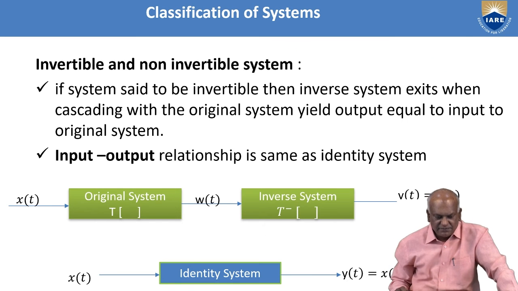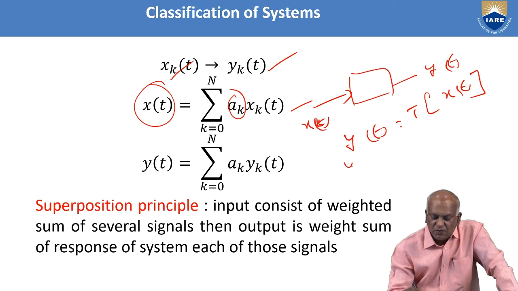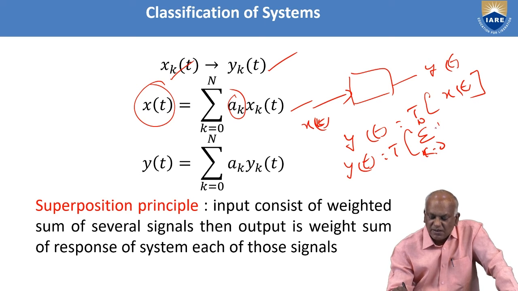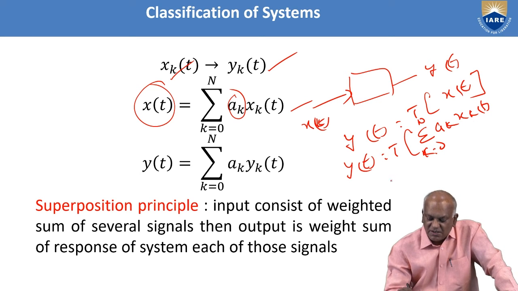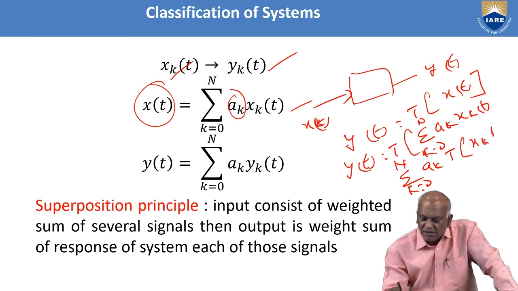So y of t is given by the transformation of the sum over k from 0 to n of ak xk of t. The transformation and summation are interchangeable, so this is the sum over k from 0 to n of ak times the transformation of xk of t.